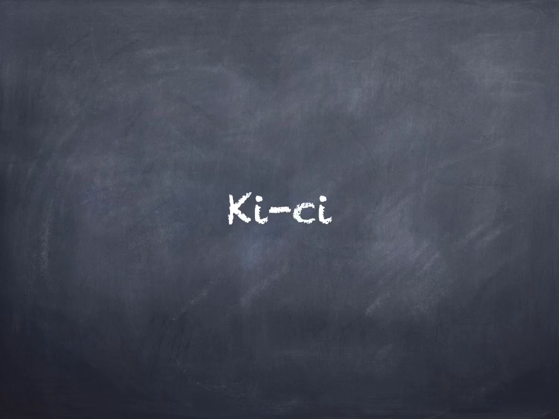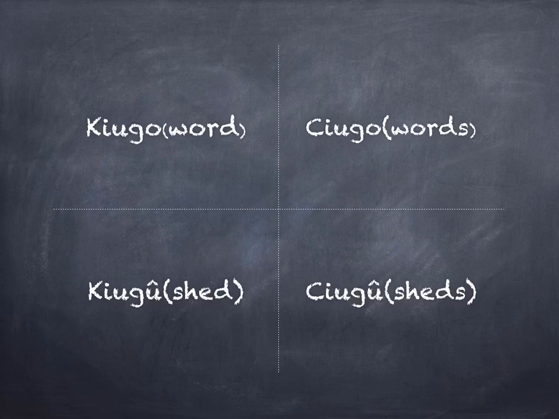Another noun class is that of prefix ki to denote singular and prefix si to denote plural. Here there are not so many examples, but the two that I have in this lesson include kyugo to mean one word and siugo to refer to many words.